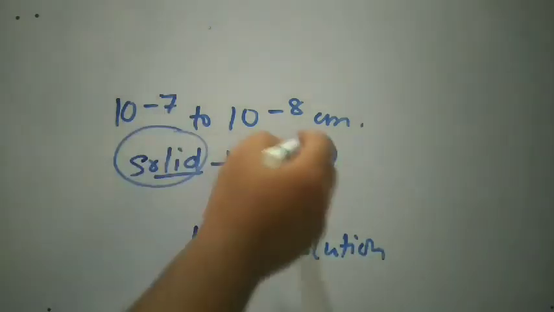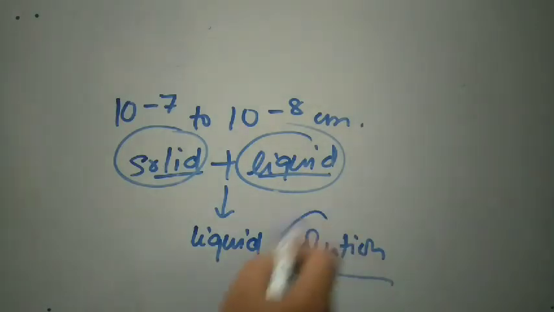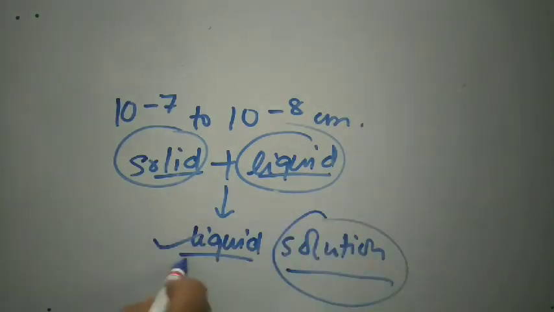So both phases will not lie in the case of a solution. In the case of a solution, only one phase, that is the liquid phase, will be obtained. Okay, so different phases are mixed giving the same phase. So this is another property.